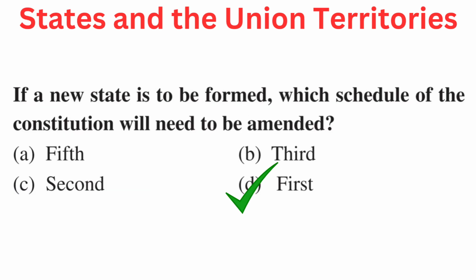Sovereignty. Your question is, if a new state is to be formed, which schedule of the Constitution will need to be amended? Your options are A. 5th, B. 3rd, C. 2nd, or D. 1st. Right answer is D.